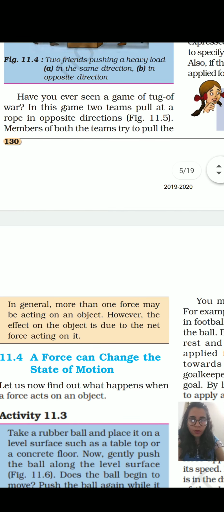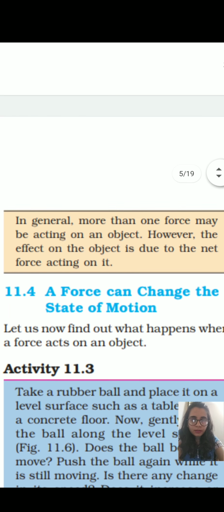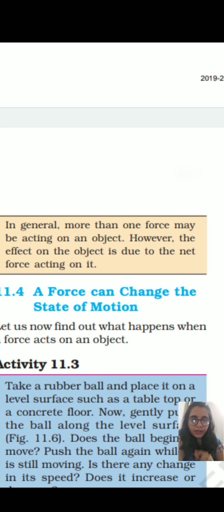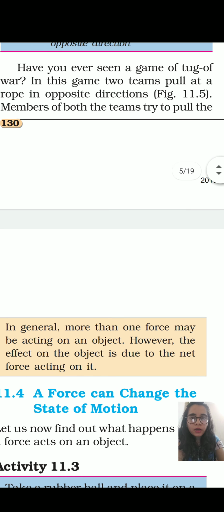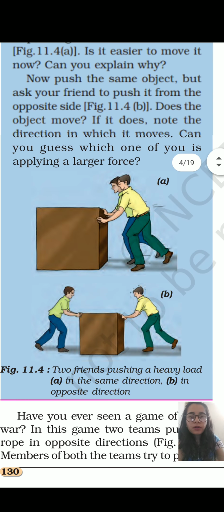Next concept, also a very important highlight of this chapter, is that in general more than one force may be acting on an object. Force can be 2 or greater than 2. However, the effect on an object is due to the net force acting on it. This was a very good example.